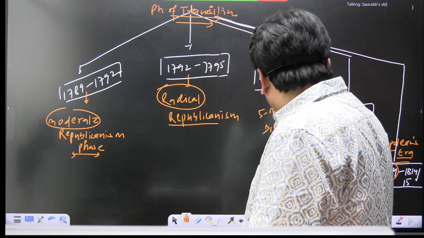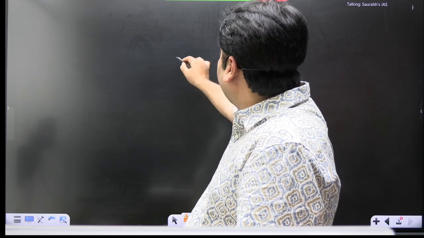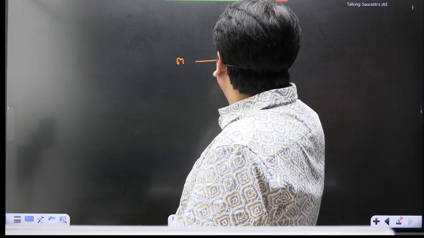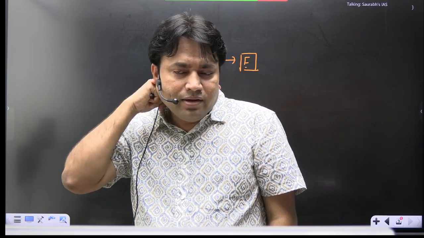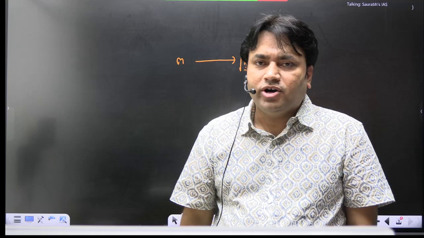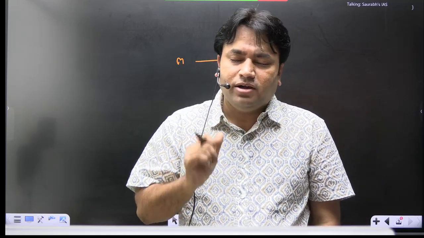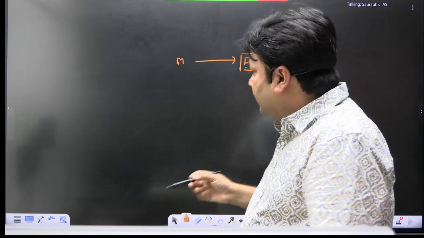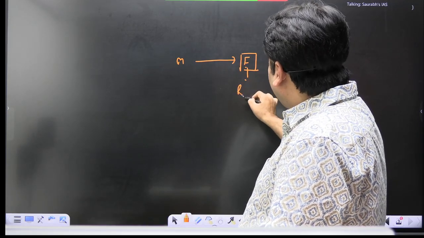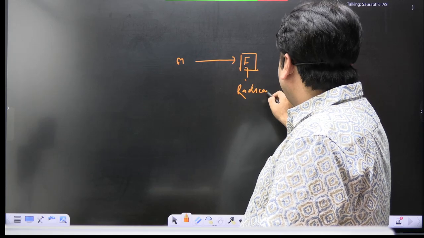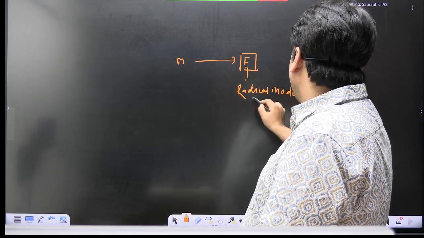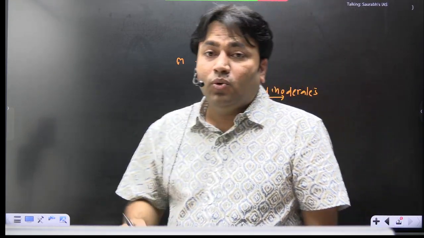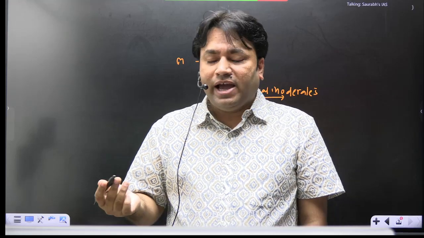For example, in modern Indian history, you must have heard about moderates and extremists. Have you heard about this? Moderates and extremists. Clear? We will also discuss this in detail in our modern Indian history classes, but I think you are familiar. So who are extremists? Extremists are radical moderates. Clear? It means when the demands of moderates become more radical, they are known as extremists.